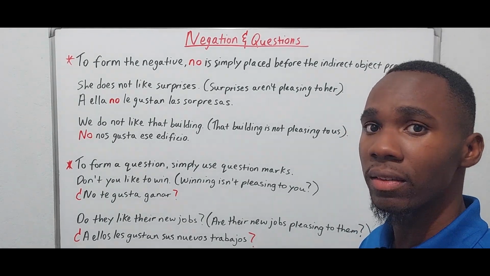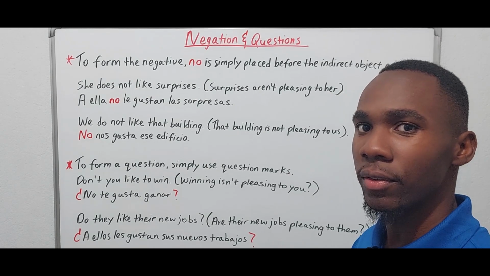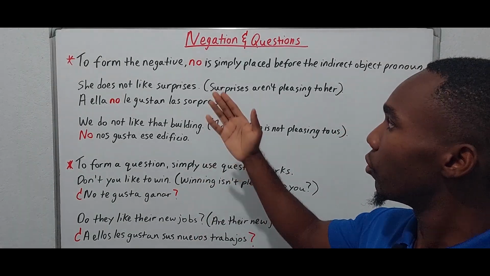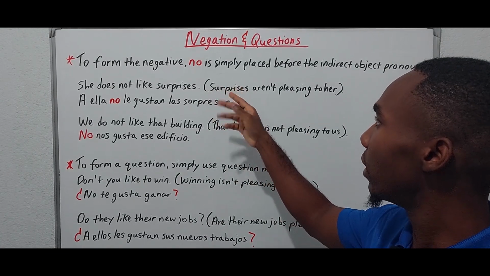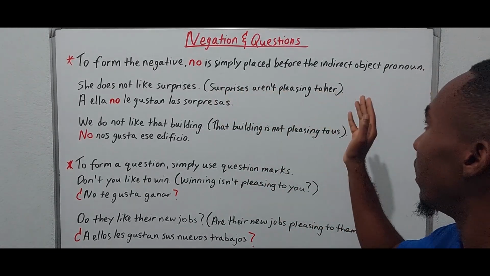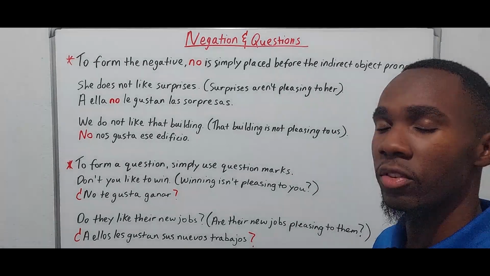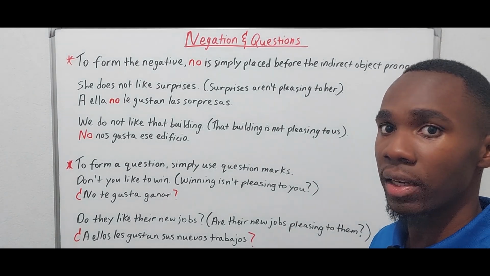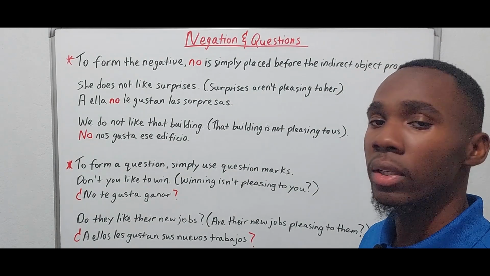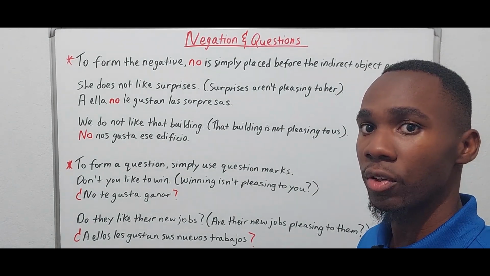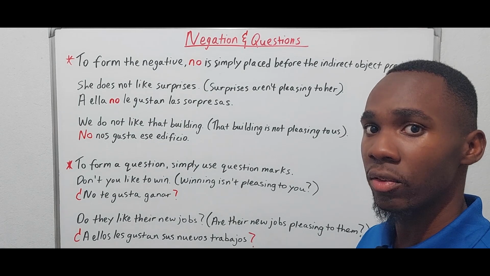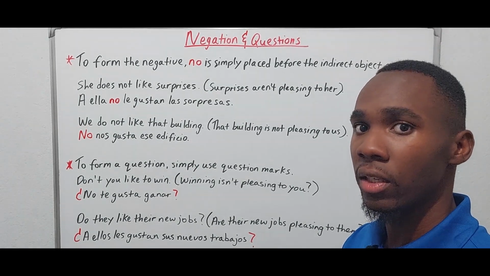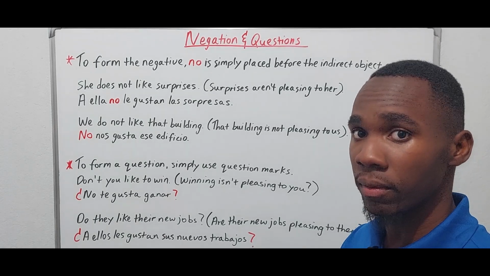So what you'll find is that this is pretty simple, right? So let's start with the negation. So to form the negative, no is simply placed before the indirect object pronoun. Simple. All you do is you place no before the indirect object pronoun. And as you know, the indirect object pronoun refers to the person who is doing the liking, or to whom that activity or that item is pleasing.